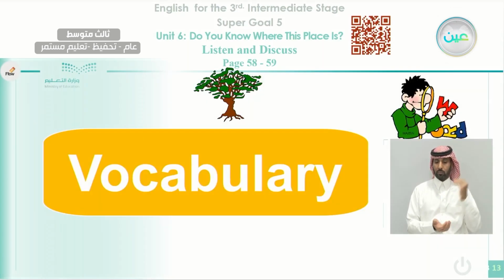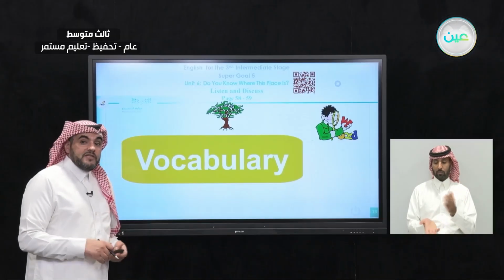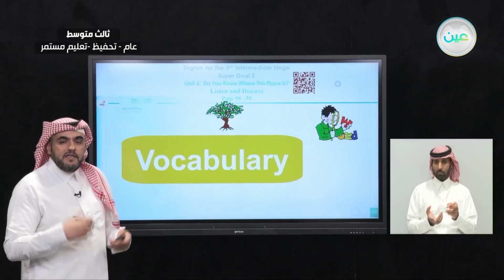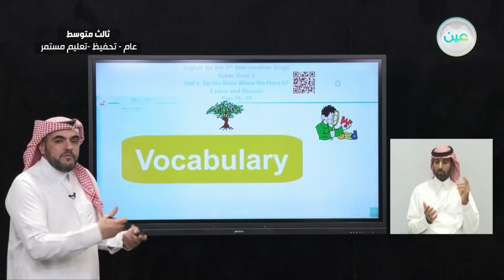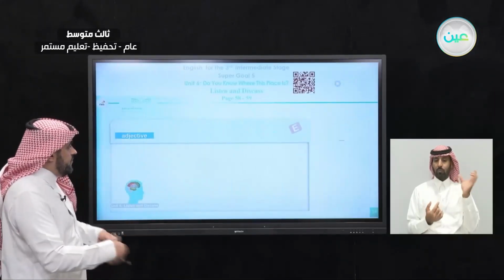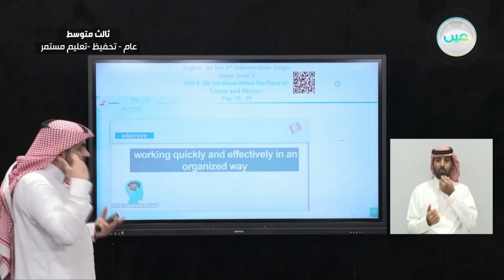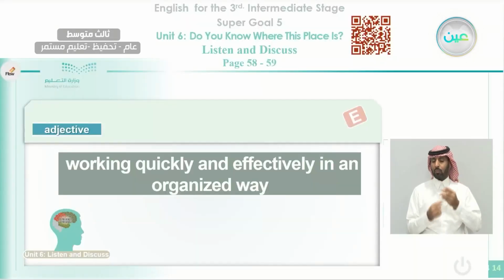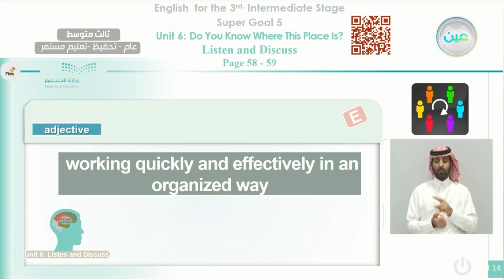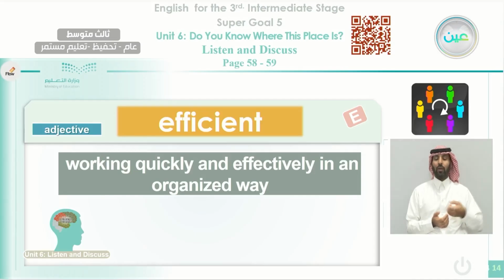Okay, before we go to answer the questions that we asked you before we started our reading, let's review some of the vocabulary that we mentioned in this reading, so it will help you understand more. Here we talk about an adjective starting with E. Try to think and try to remember this word from the text that we read. Working quickly and effectively in an organized way. Okay, what is it? Efficient.